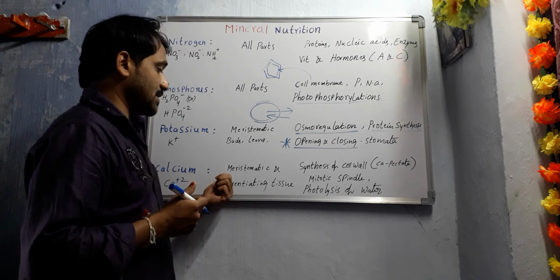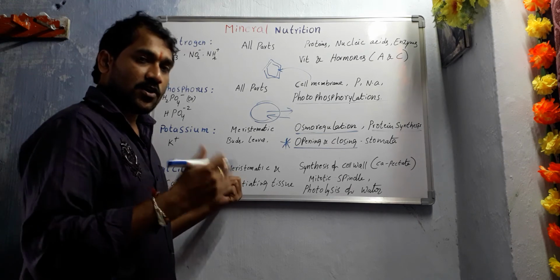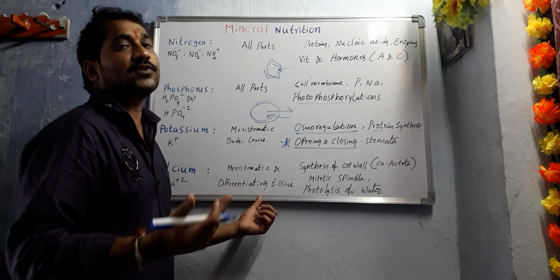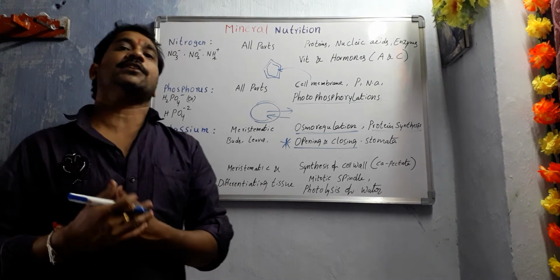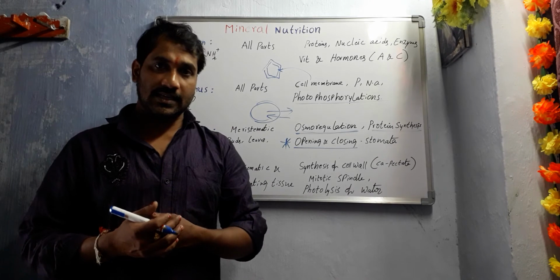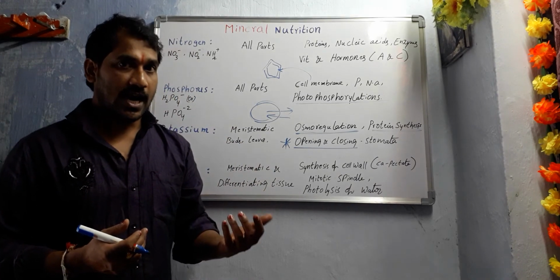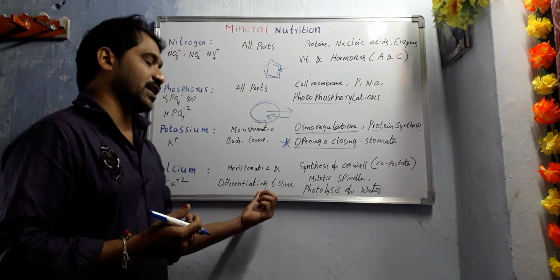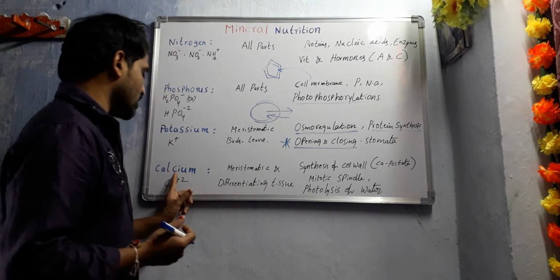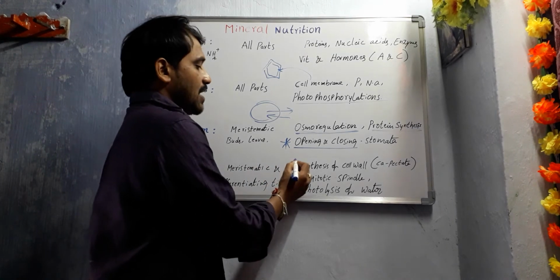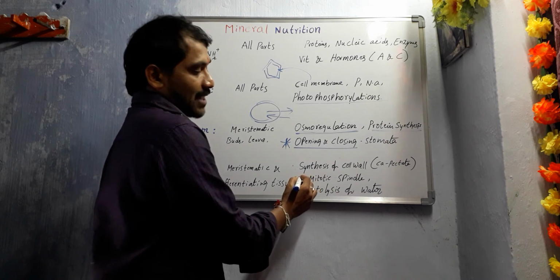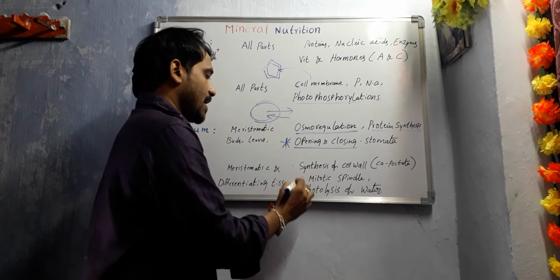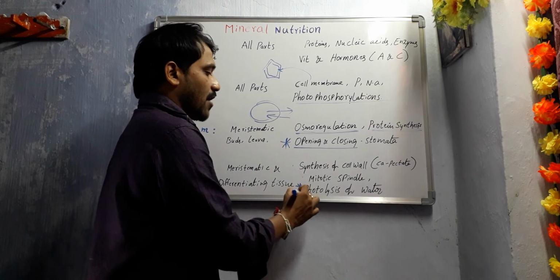Calcium is present in meristematic tissue, especially root tips and shoot tips, as well as differentiating tissue. Which tissue is considered differentiating tissue? After rapid cell division, cells lose their capacity to divide and differentiate into specialized tissue. Such tissue is differentiating tissue. What is the major function of calcium? Synthesis of the cell wall. It is also required for formation of the mitotic spindle apparatus during cell division, and for photolysis of water.